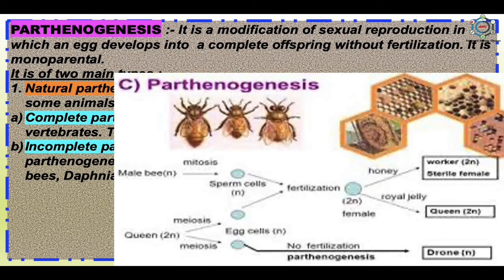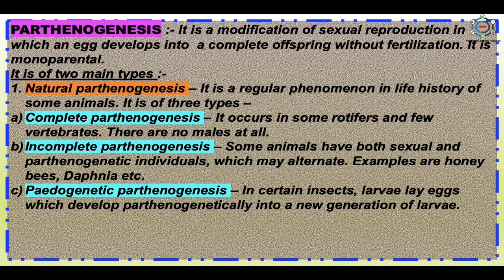And in the honeybee case, the unfertilized eggs develop into male bees, that is drones, with haploid cells, which you can see in the picture. Drones are n in number of chromosomes, that means haploid condition, while the fertilized eggs give rise to females with diploid cells, that is 2n condition, where the workers are the fertilized sterile females and the queen is the fertilized female. The workers are 2n and the queens are also 2n chromosomes, that means diploid. So drones are haploid and the females are diploid.